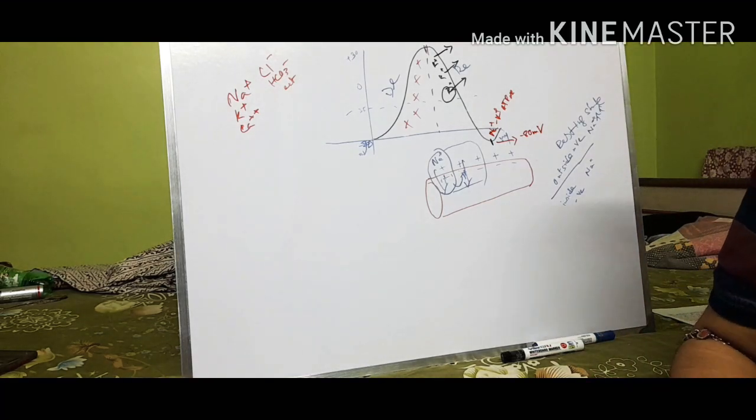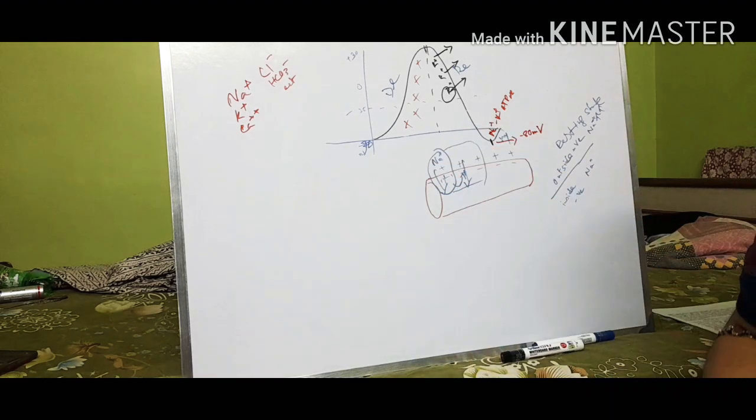Today we are going to discuss the action potential. Action potential is a well organized phenomenon in the body. The various functions of the body are dependent upon the action potential, mainly the responses. We see action potential in each cell, such as in the nerve cells and the heart cells.